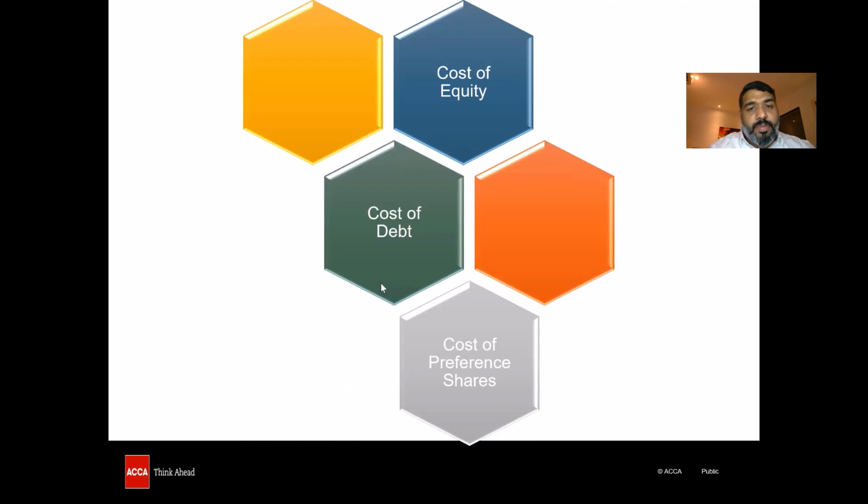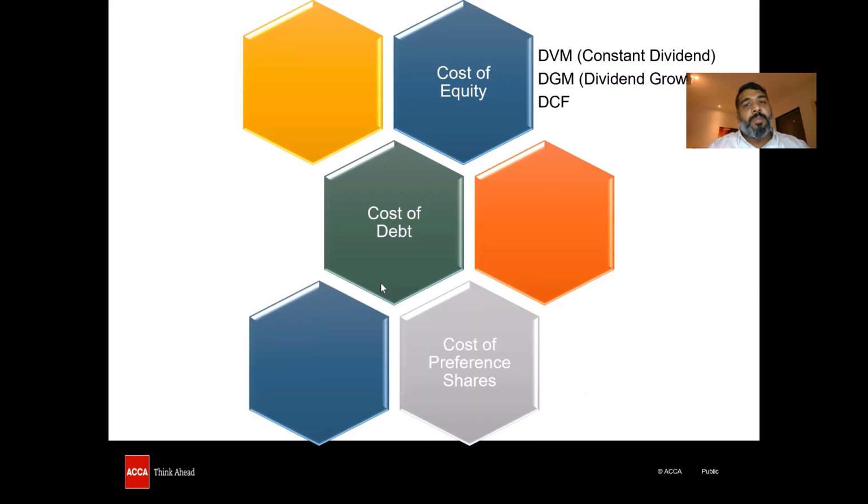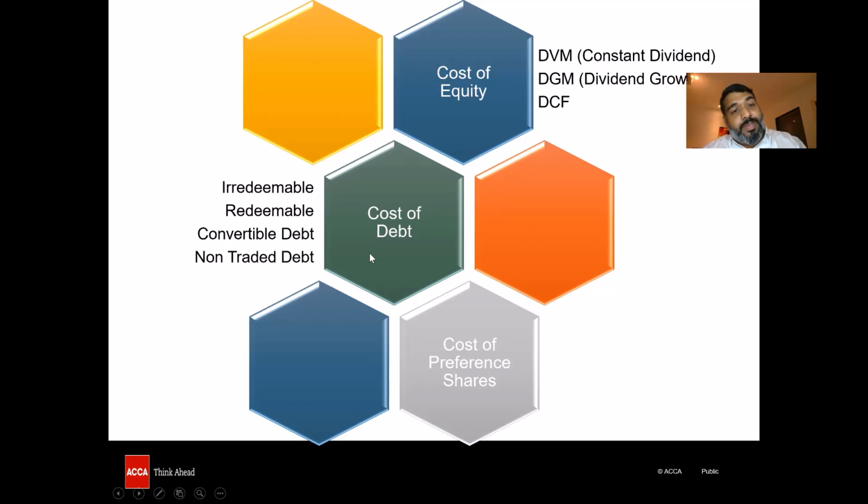It could be as per the dividend valuation model where we have constant dividend, or it could be dividend growth model where the dividend grows at a constant rate, or the discounted cash flow techniques. Cost of debt could be irredeemable, redeemable, convertible debt, or the non-traded debt. The cost of preference shares could be the dividend valuation model.